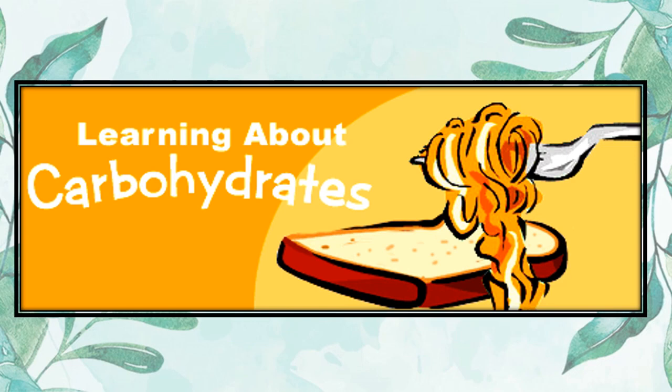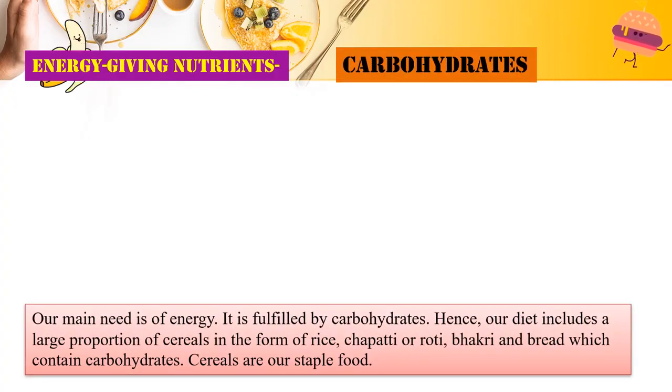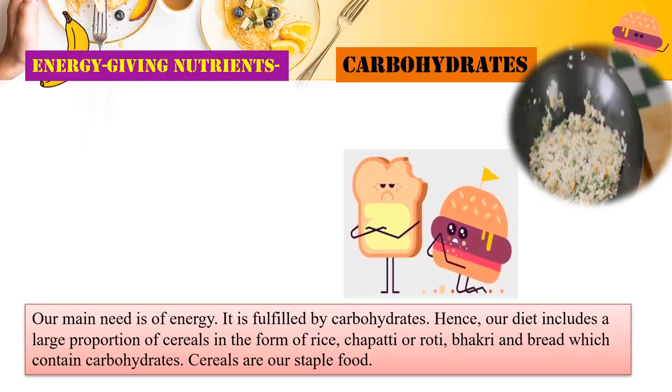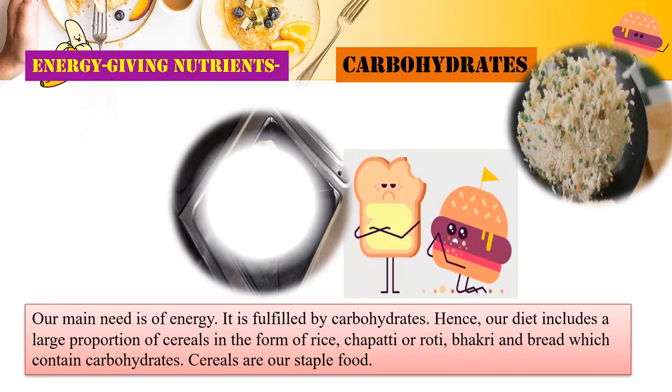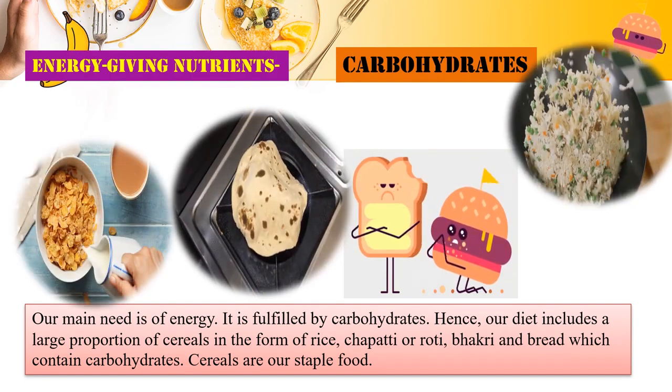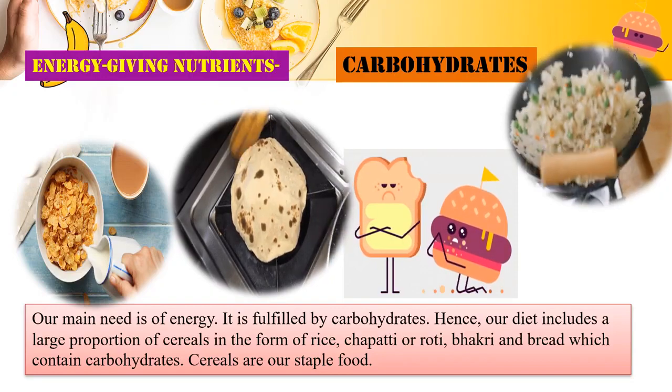Now, what are carbohydrates? Let us understand that. Carbohydrates are energy giving nutrients. Okay. So, our main need from food is energy. What is our biggest need from food? Energy. It is fulfilled by carbohydrates. Hence, our diet includes a large proportion of cereals in the form of rice, in the form of chapati or roti, bhakri, and bread, which contain carbohydrates. Cereals are our staple food.